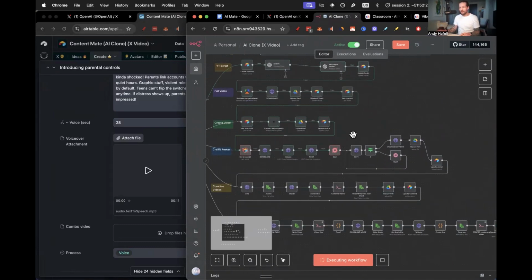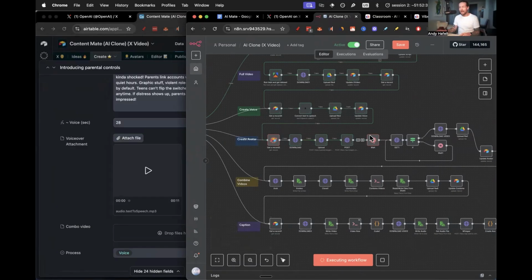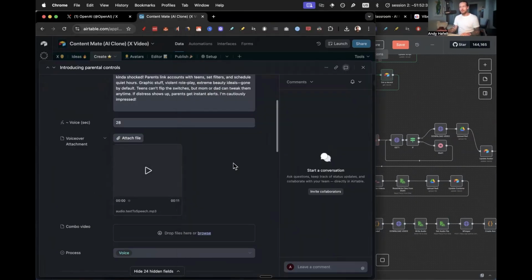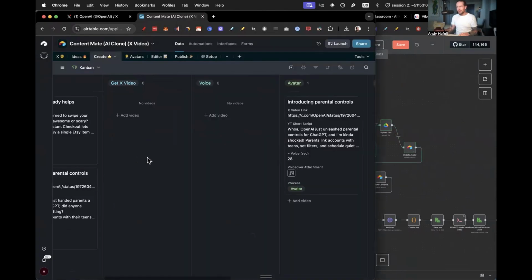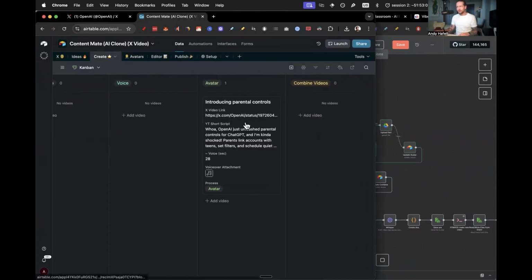So now we have a wait node. We're actually creating the avatar itself, and that takes the longest time. We're using HeyGen here to get the avatar. One of the flaws already is that the avatar that I'm using is a little bit old. I wish I had a little bit better of an avatar. So here we created the avatar, bang. And now you see that it's in the avatar stage.